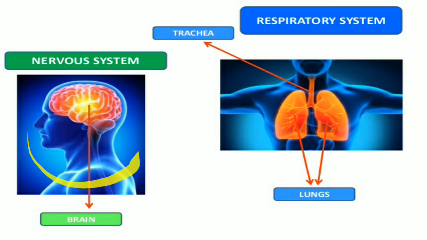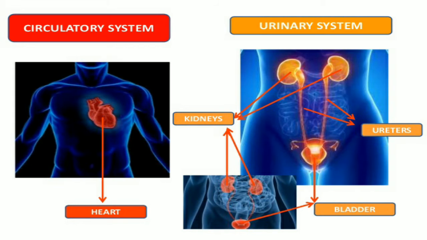In the respiratory system, the lungs are the most important part. In the circulatory system, the heart is the main part. Then the urinary system, where we can find the kidneys and bladder. The kidneys and bladder are the main parts of the urinary system.